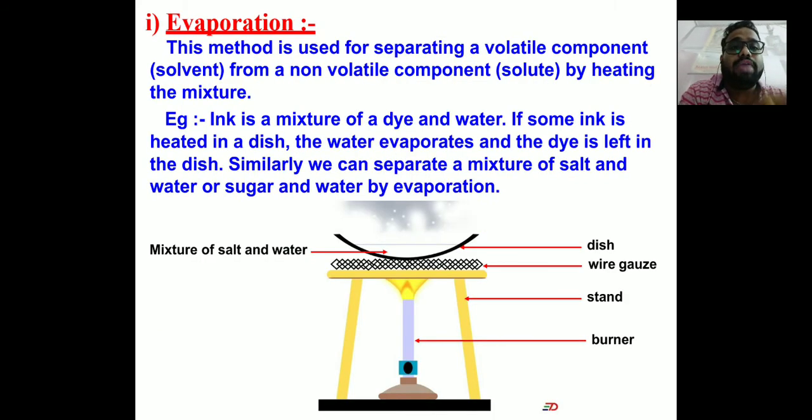Evaporation is a method for separating a volatile component from a non-volatile component. For example, ink is a mixture of dye and water, and if some ink is heated in a dish, the water evaporates and the dye is left behind. So evaporation is a very useful technique in separating dye from ink, because you have water in that, the water evaporates and you get back the dye.